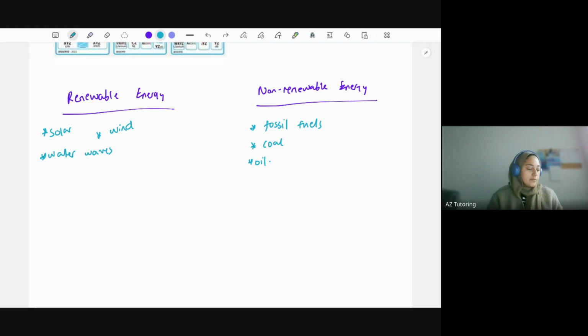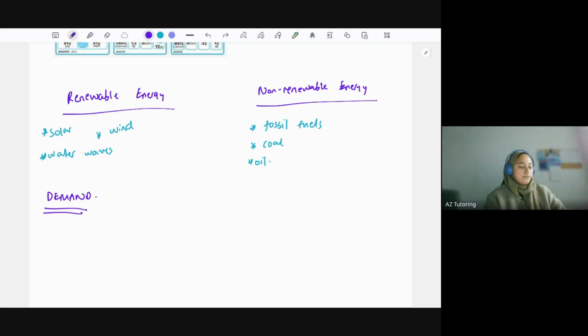Okay. So what's the reason why we don't just use renewable energy and not non-renewable energy? It's because of demand. Because demand is quite high, renewable energy resources are not going to be enough to meet that demand compared to something like fossil fuels and oil. But then the issue is once these finish, then what? So that's the balance of argument in it.